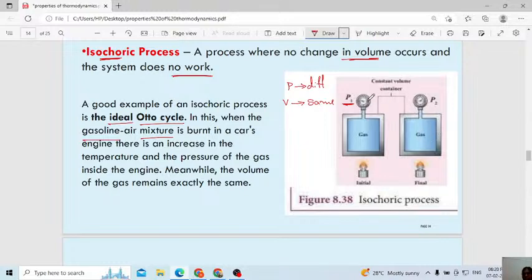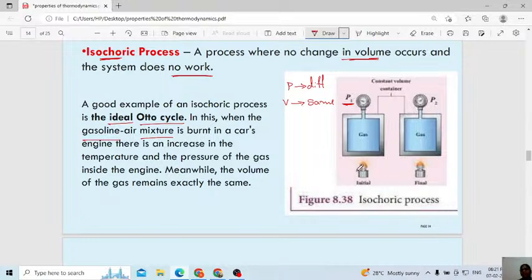Inside, the gas is a gasoline air mixture. In this cylinder we are considering the gasoline air mixture burnt in a car, which you can observe in the car.